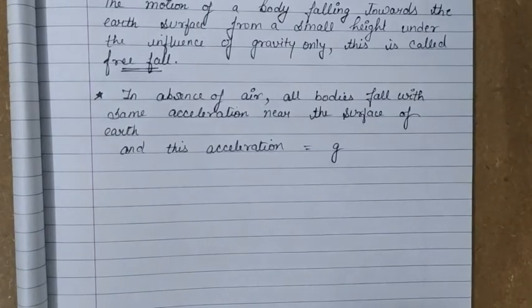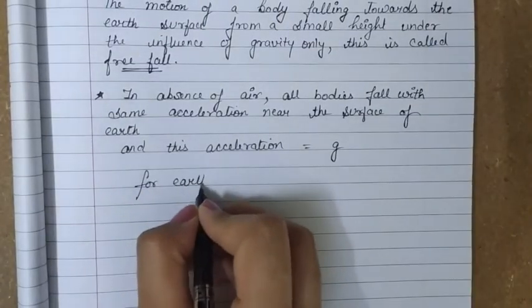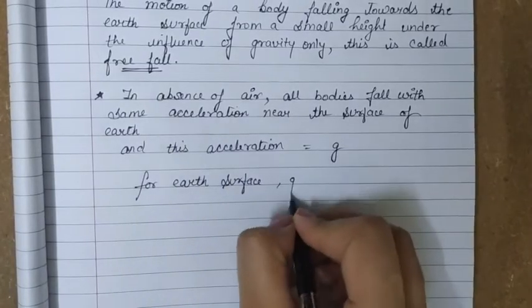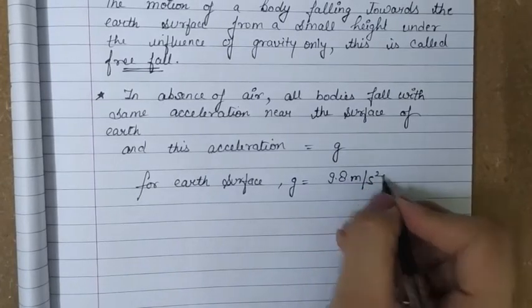For earth's surface the value of g is equal to 9.8 meter per second square.